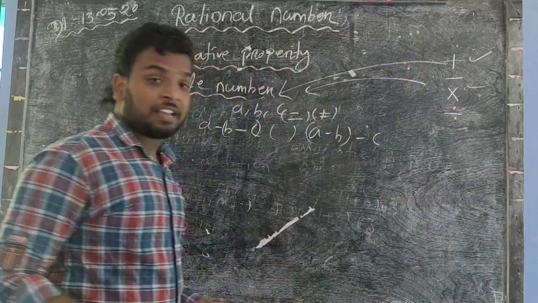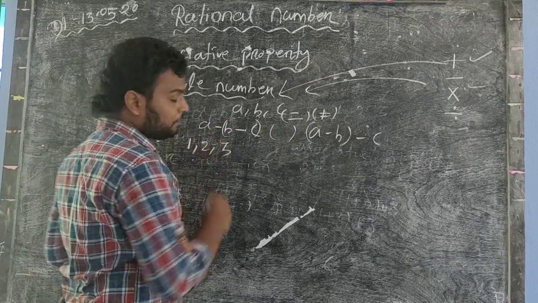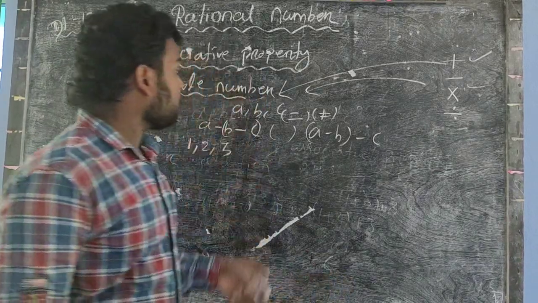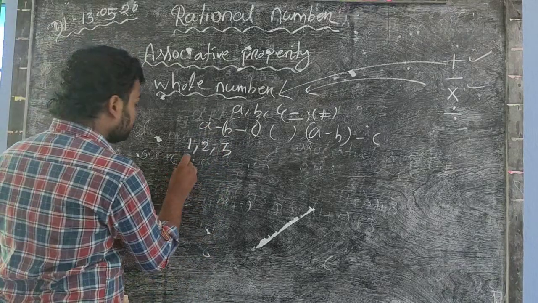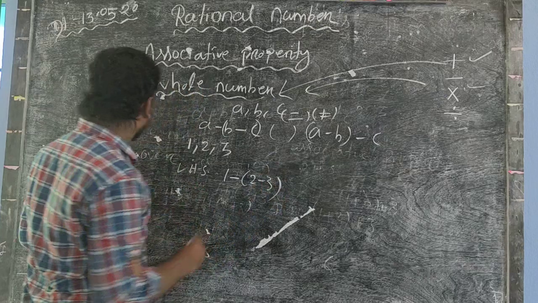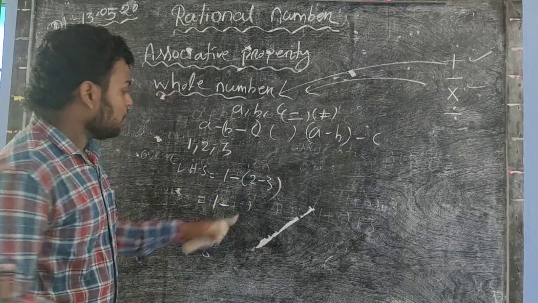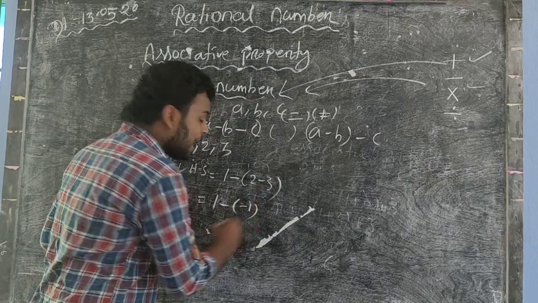So now we check by example, with 1, 2 and 3 as three whole numbers. From LHS you write (1 minus 2) minus 3, which equals minus 1 minus 3, equal to minus 4.